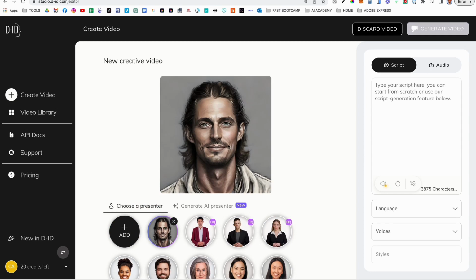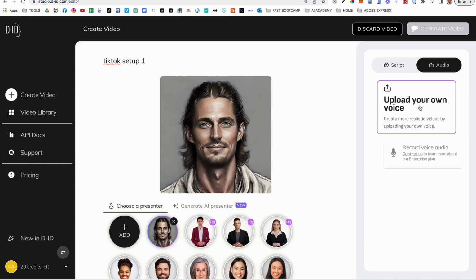Okay, so this right here was actually created with an app called Lensa. And so we're going to call this TikTok Setup 1, because we have to break it into 2 parts. Now, there's a couple of ways to break this into 2 parts. One is we can simply open the audio file over here. We can open the audio file inside of QuickTime and simply cut it, and we can make 2 different videos.